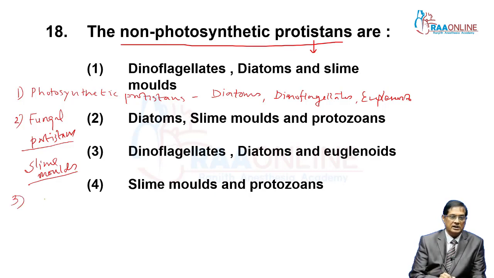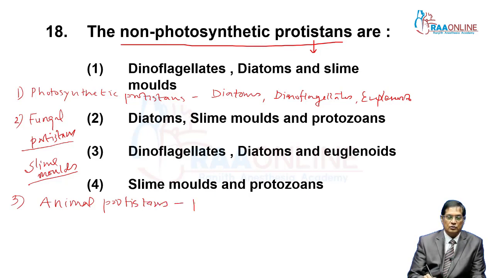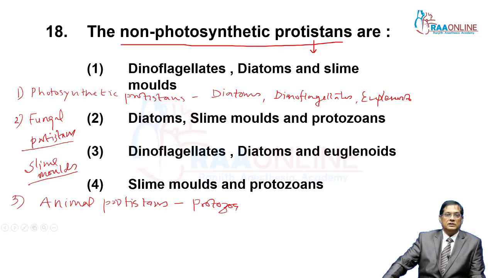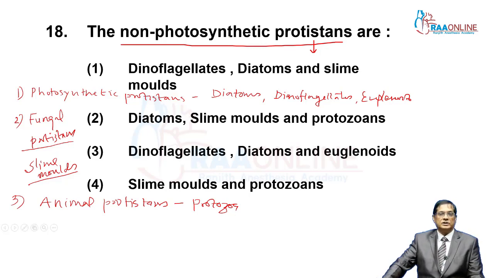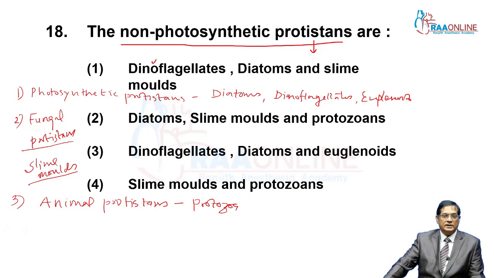And the third category is animal protists. Animal protists include protozoa only. So let's see. The question says non-photosynthetic protists. In the first option, dinoflagellates are photosynthetic, diatoms are photosynthetic, only slime molds are non-photosynthetic.